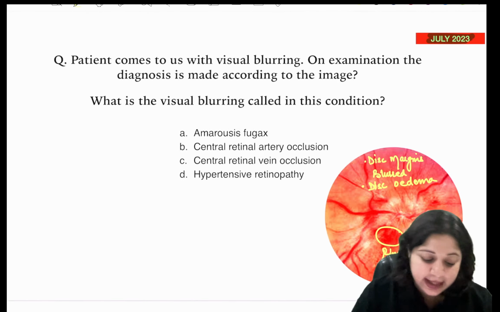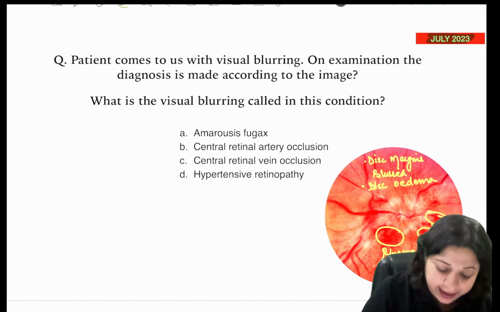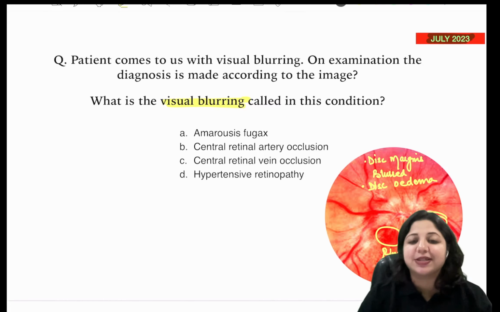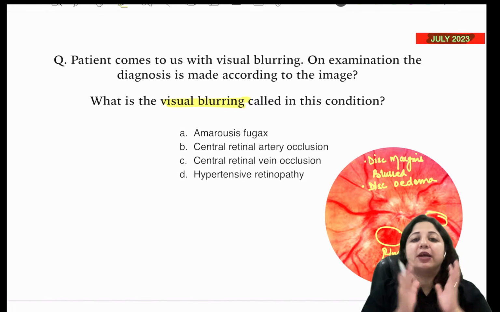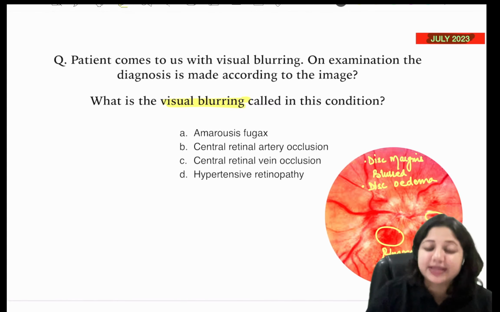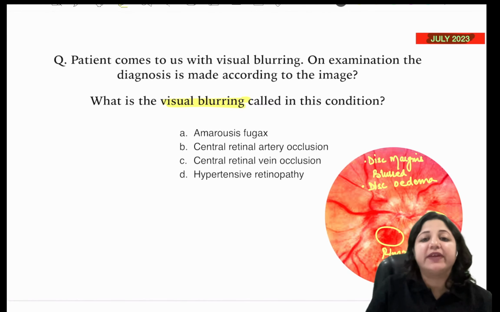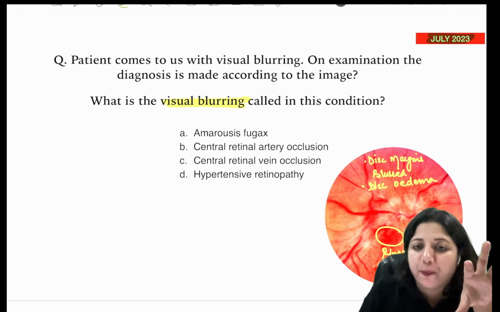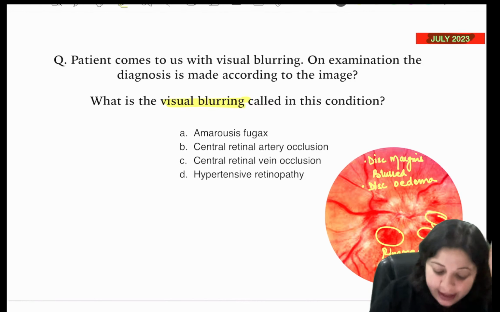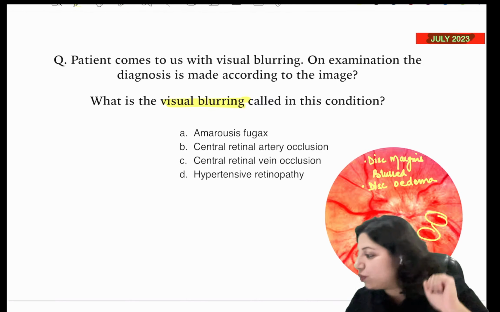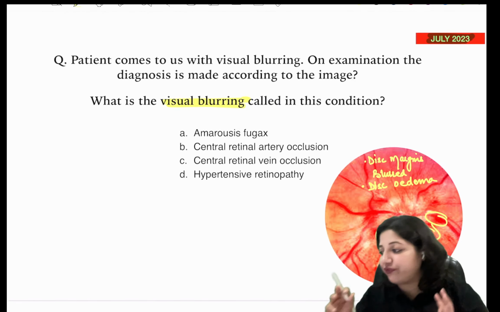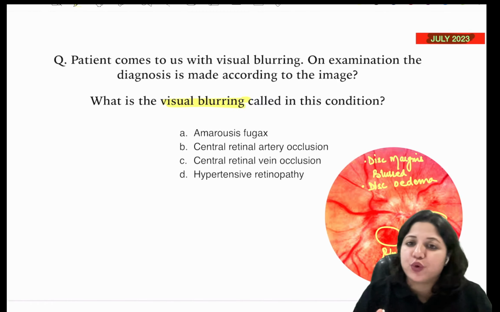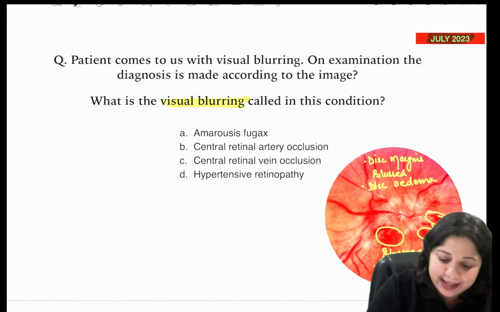So when you talk of visual blurring in such conditions, with an edematous disc, indistinct disc margins, and hemorrhages around the disc, what are we talking of? Tell me, what is the diagnosis? We're dealing with something related to papillitis. There is inflammation at the optic nerve head, right? Anybody who wants to attempt, you say central retinal vein occlusion, Nirmala. Well, I would vary here. Let's see. Is it amaurosis fugax? What is amaurosis fugax? Tell me.